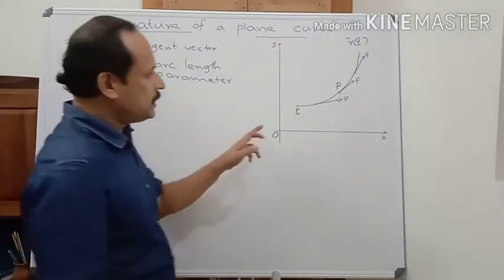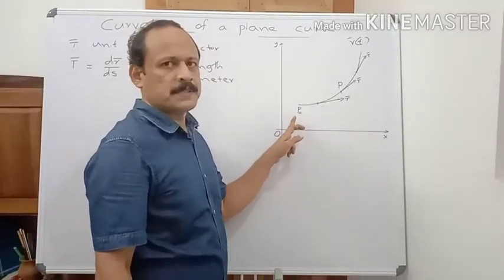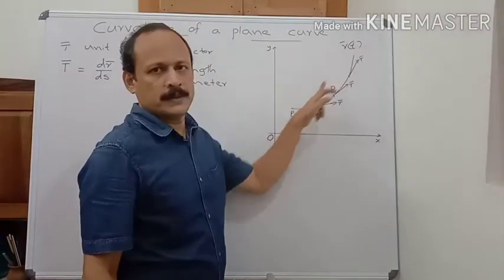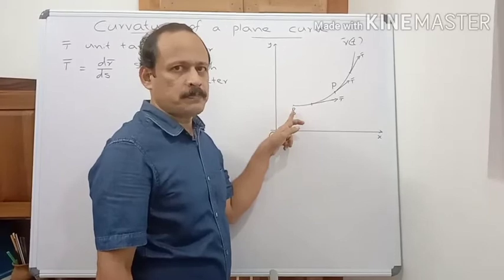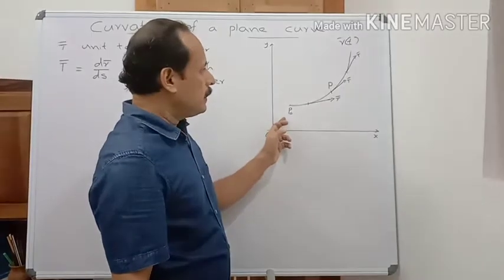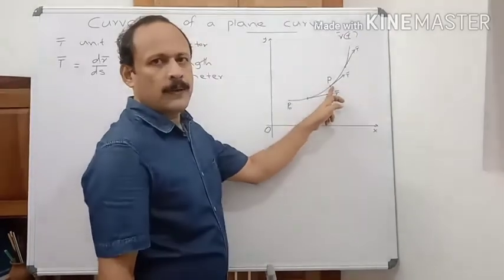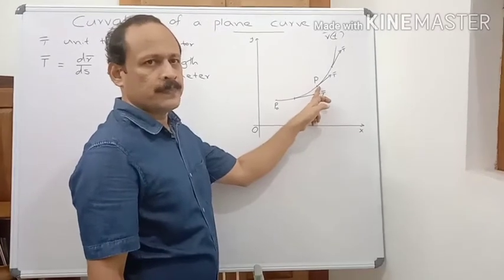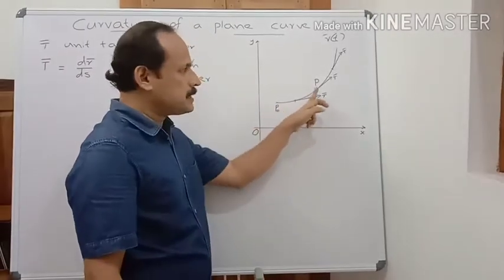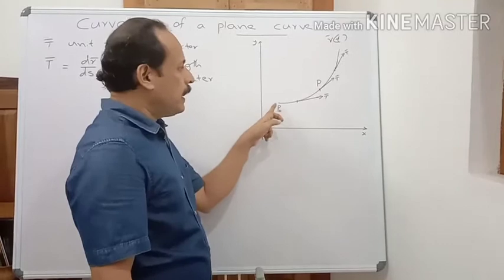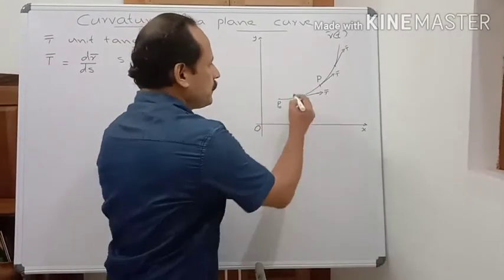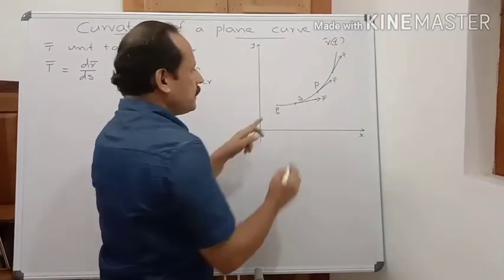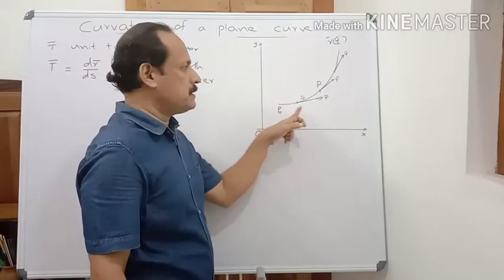For this, you take a fixed point on the given curve, call it P0, and you take a point P on the curve. Suppose that the distance of the point P along the curve from the fixed point P0 is s.